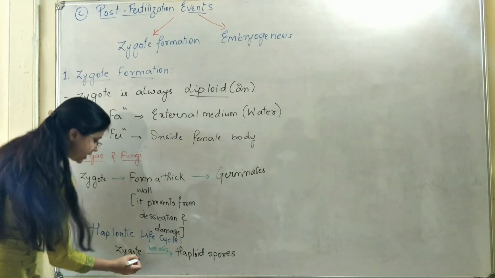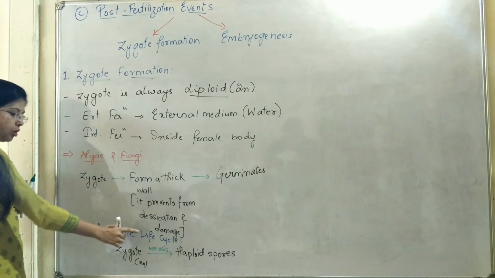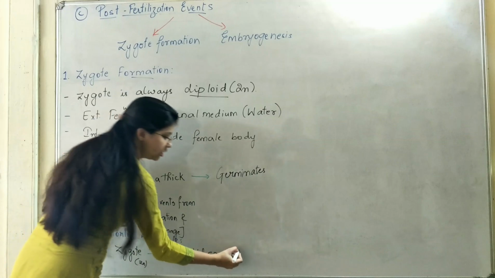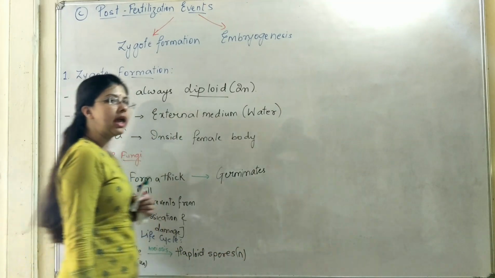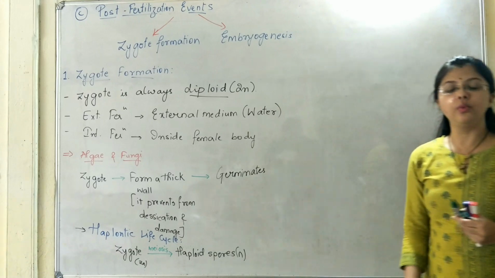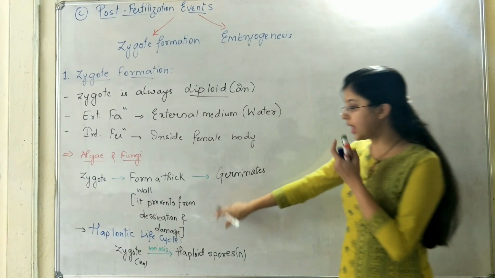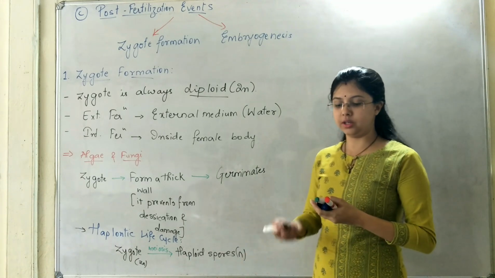Yes, because the zygote is diploid, and if the organism is following the haplontic life cycle, the spores which will be formed will be haploid. So to convert a diploid cell into a haploid structure, which type of cell division takes place? Meiosis. So this is when the life cycle is haplontic.